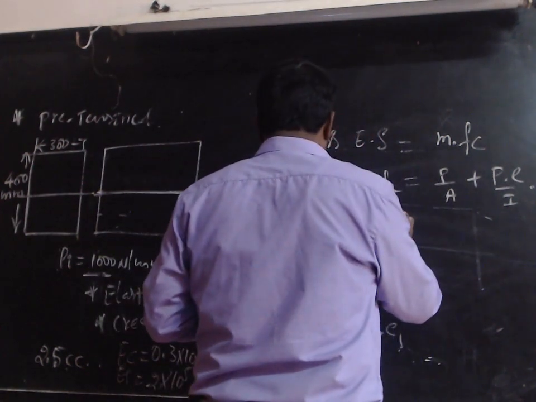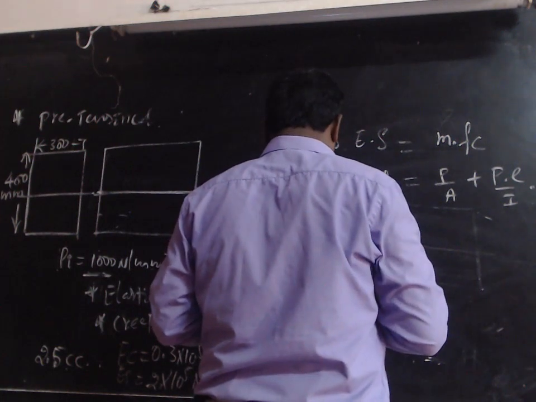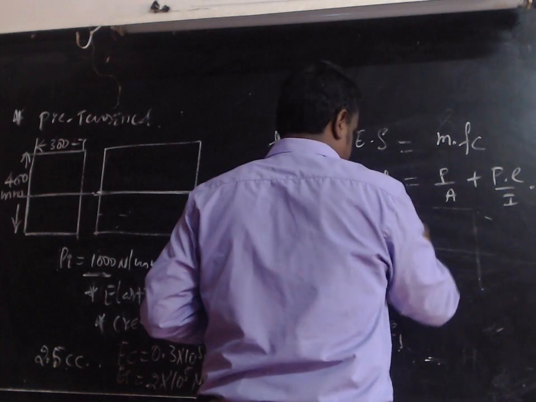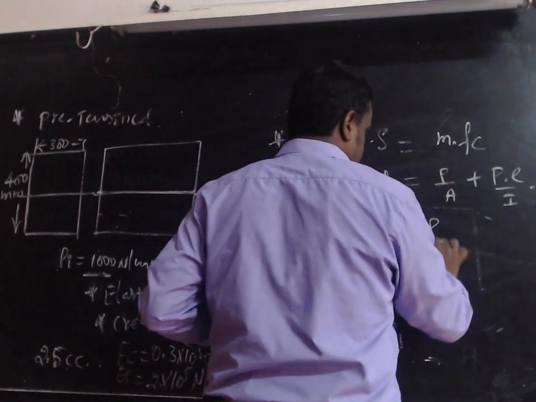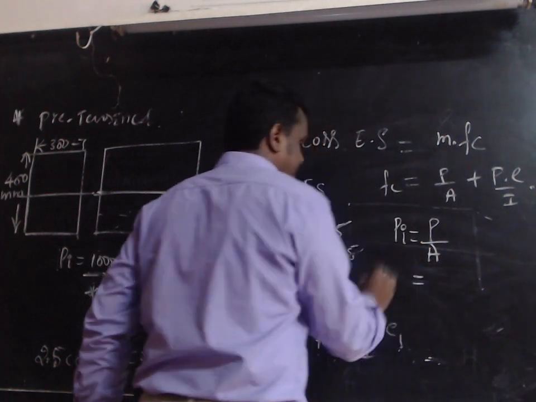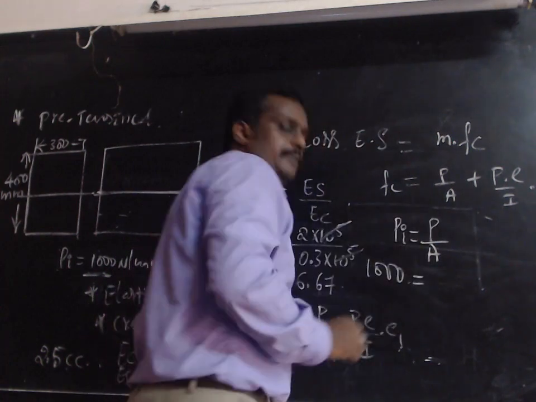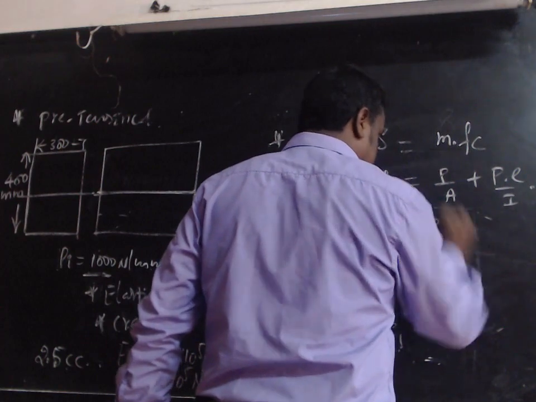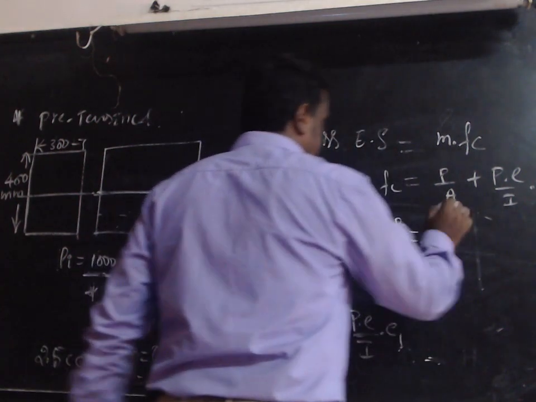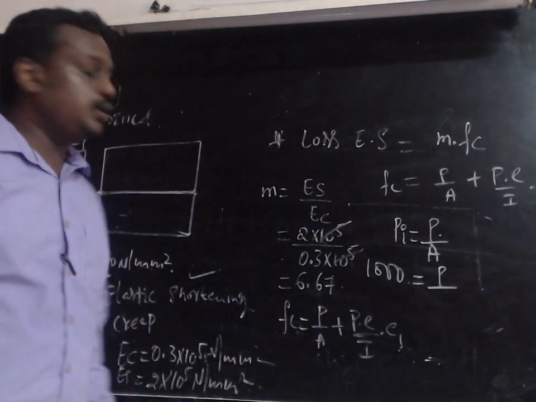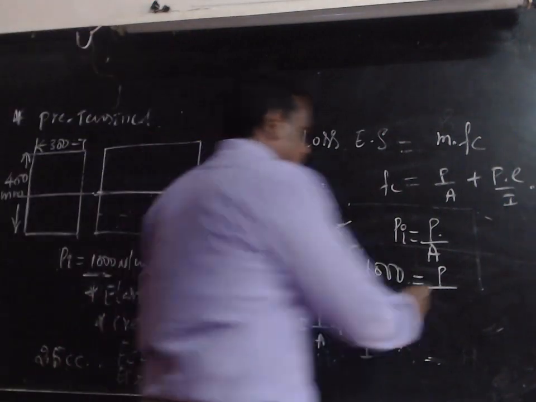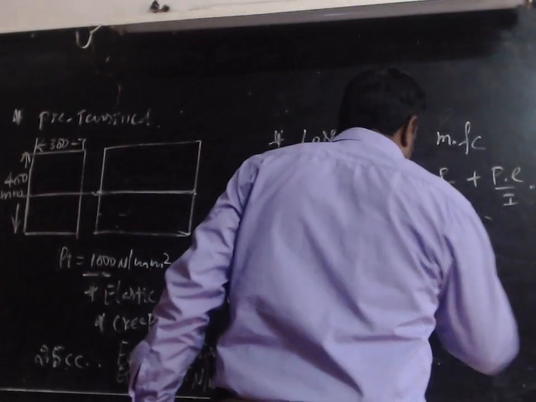Now first you calculate the force value. See, 1000 Newton per millimeter square is the stress value, and P is unknown, this we want to calculate, and A, this is a very important thing. So don't take the value of the cross section, 300 by 400 mm. This should be equal to 750 millimeter square.